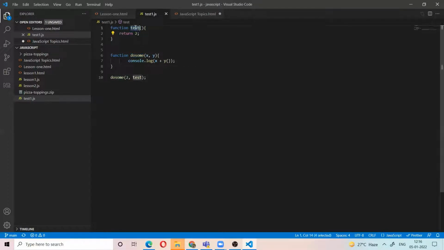Here test is the callback function because you can pass the function as the argument to the other function, right? You understand, right? So this is a callback function, and these are higher order functions.